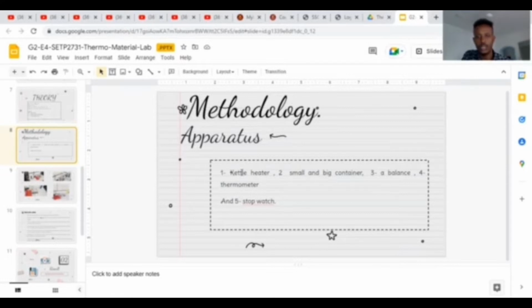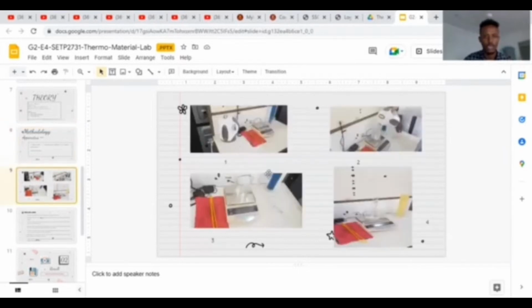These items are the apparatus we need in order to carry out the experiment. Here we have all the tools we need for the experiment.